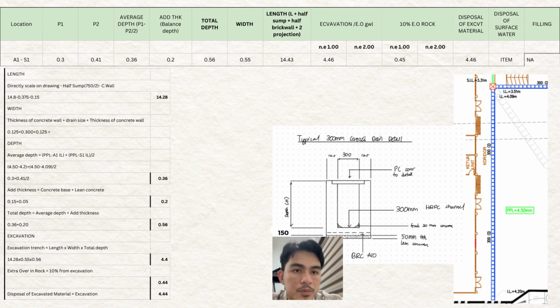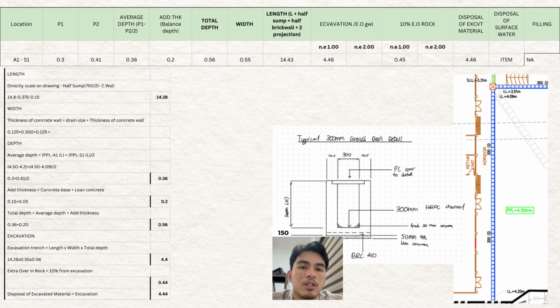So how we got the length is we scaled using a scale ruler, with 1 to 100. With that scale we got 14.8. Then we assume that we half the sum. So the sum is 750, divided by 2 is 0.375. Then we minus the concrete wall, which is 0.15. Then the total for the length is 14.28.